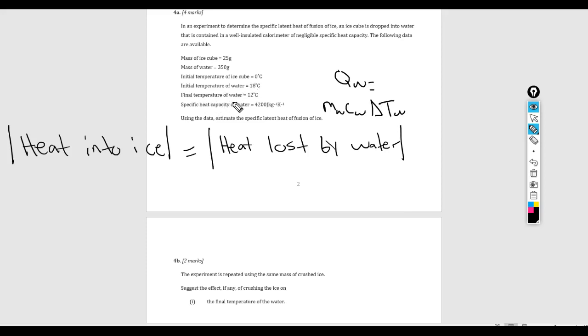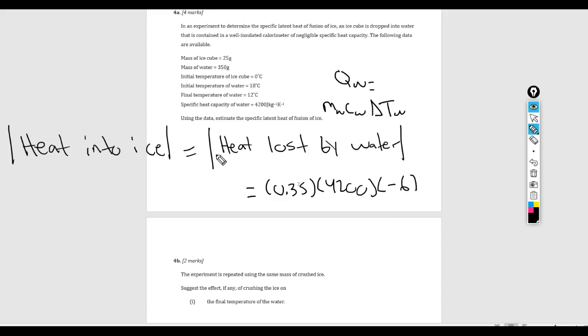In the problem, the initial and final temperatures of the water are given, so we can go ahead and write out the right side of this equation. The mass of the water is 300 grams. Watch out for units. That is going to be 0.35 kilograms. Specific heat capacity of water is given as 4,200. And delta T of the water is going to be -6 Kelvin.